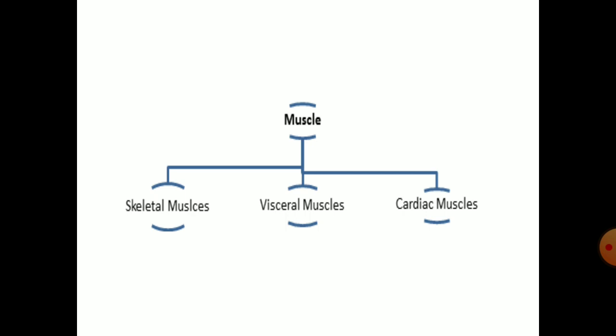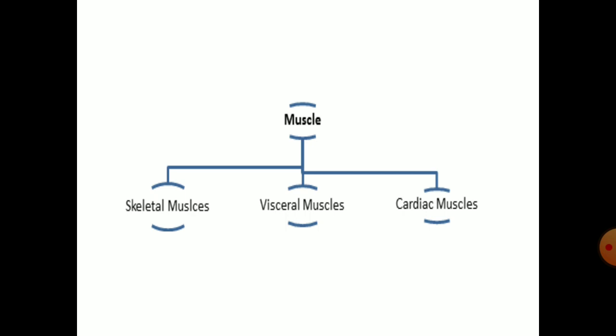And muscles help in locomotion because of special properties possessed by them, like excitability, contractility, extensibility, elasticity. That means muscles are excited, they show contraction, and they are very elastic in nature.